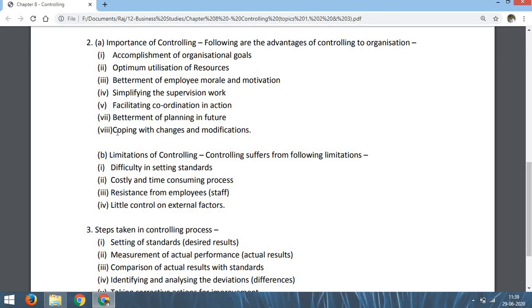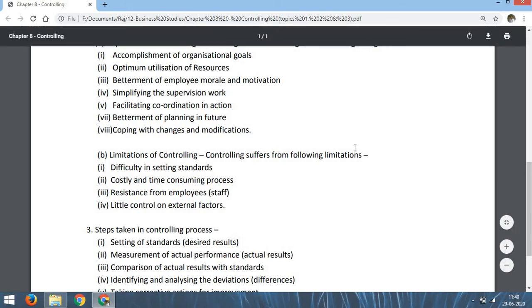So controlling helps in coping with the changes and modification. That means controlling is a flexible function, controlling is a dynamic function. So whatever changes are going on in the circumstances, in the situations, we can cope with these changes and modification. So these are regarding the importance of controlling.